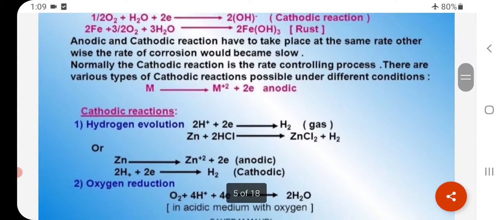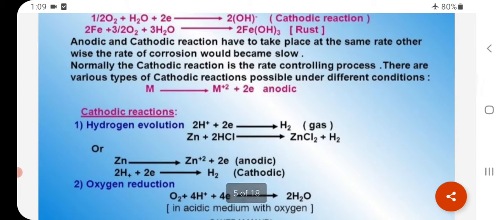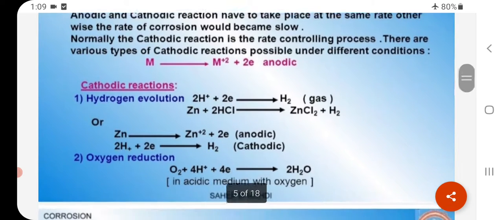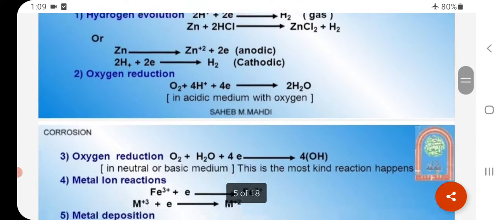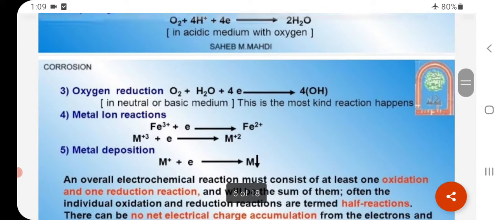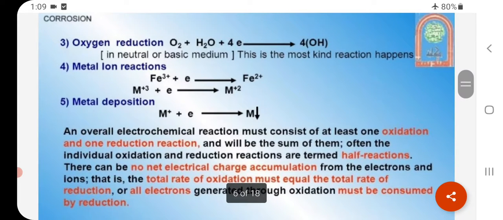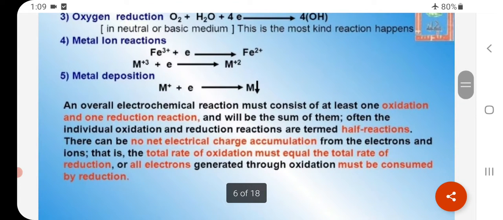Cathodic reactions: hydrogen evolution, 2H+ plus 2e- gives H2 gas; Zn plus 2HCl gives ZnCl2 plus H2. Oxygen reduction, O2 plus 4H+ plus 4e- gives 2H2O. Also metal ion reactions and metal depositions. An overall electrochemical reaction must consist of at least one oxidation and one reduction reaction, and will be the sum of them. Often the individual oxidation and reduction reactions are termed half reactions.